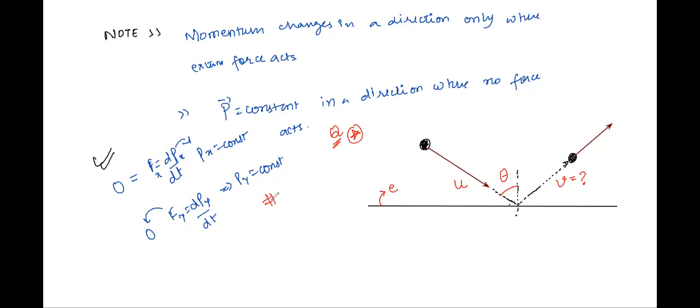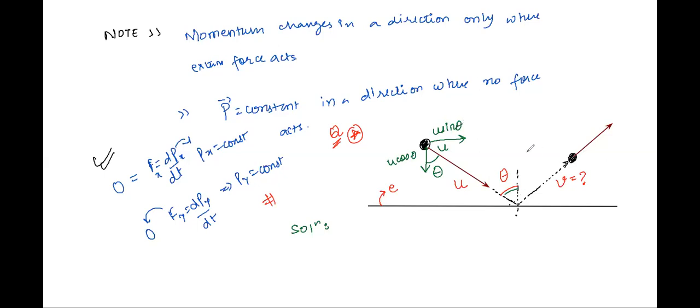Yes. So class, how will we go about it? I'm writing it here for everyone's convenience. Find out the velocity along the horizontal and along the vertical. This is u, right? This angle is theta. So interior alternate angles will give you theta. So the vertical component of u will be u cos theta, whereas the horizontal component of u will be u sin theta.